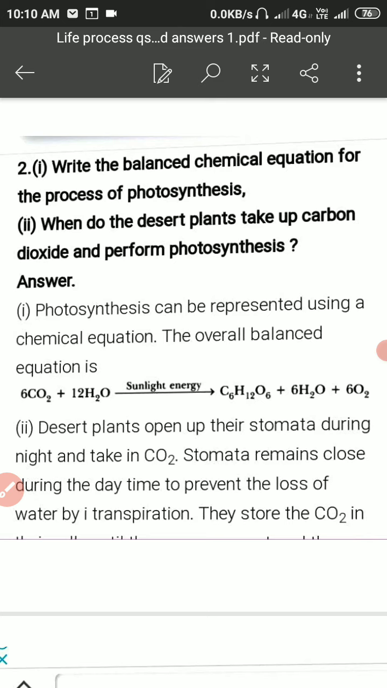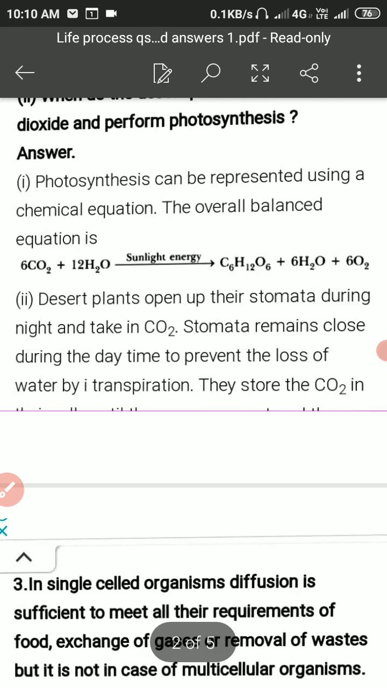Further in the daytime when the stomata are closed, photosynthesis takes place with the carbon dioxide which was stored in the night time when the stomata were open, and the process of photosynthesis continues with the stored carbon dioxide in the daytime. What you are looking at is the equation over here. So students, this is the complete explanation of question number 2.